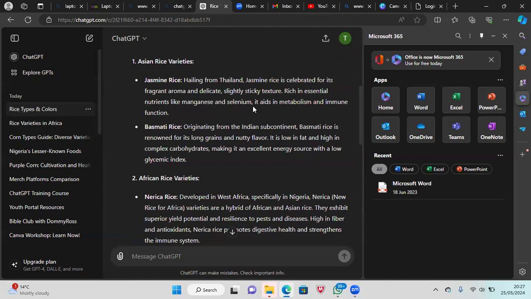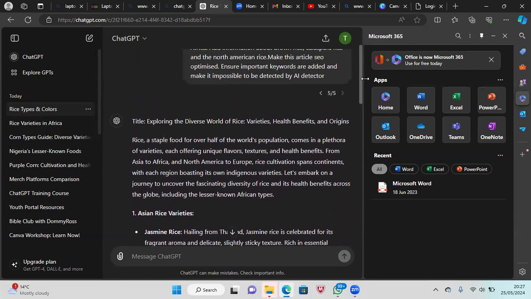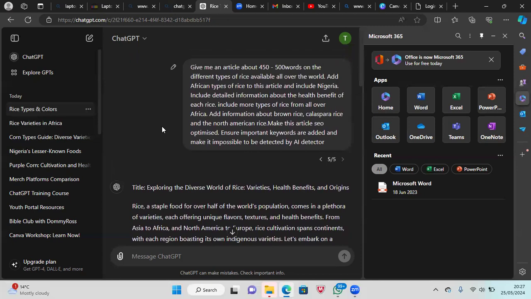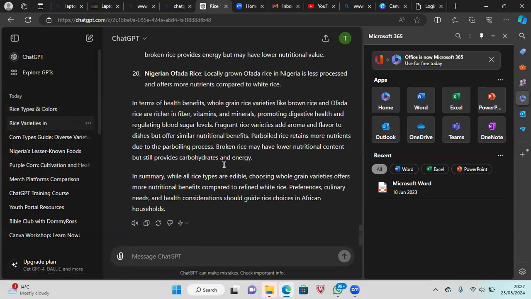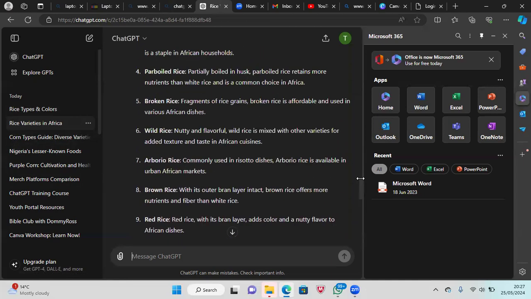Like this one, the jasmine rice, nutrients. So don't forget, some of these are infused, okay? But at least we know that this one is rich in manganese and selenium, and aids metabolism and immune function. So when you are eating rice, remember that you're not just eating one type. And again, for writing an article, going back into the colors, you remember we mentioned that we got different colors of rice.